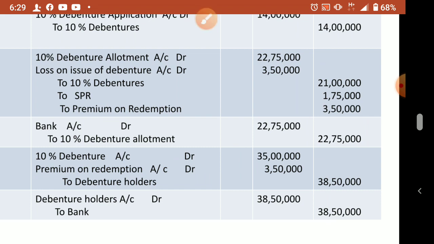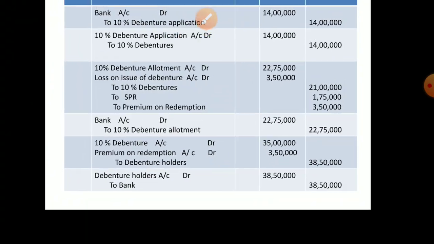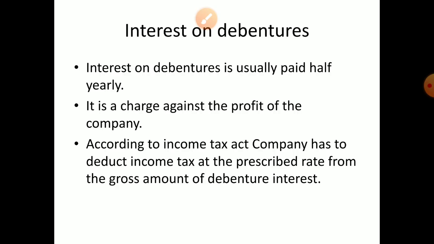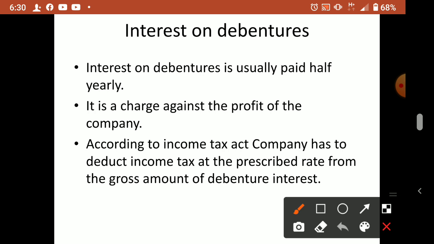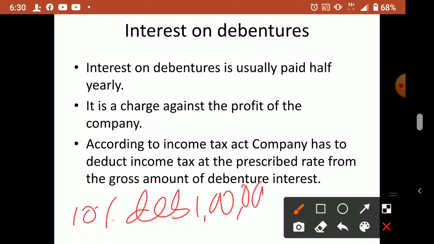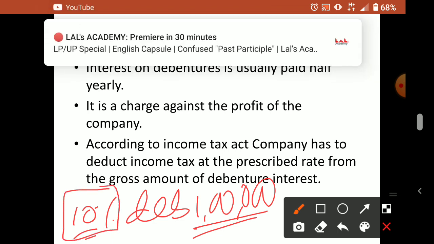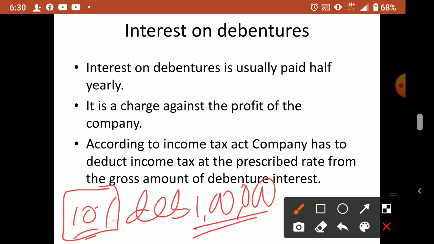Now we'll go to another topic, that is interest on debentures. Interest on debentures is usually paid half yearly. Interest on debentures means all debentures carry interest. 10% debenture of 1 lakh, what is the interest? 1 lakh at 10 percent, so 10,000 will be the interest. That is why the percentage will always be there with the name of the debenture.